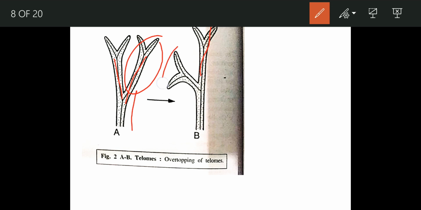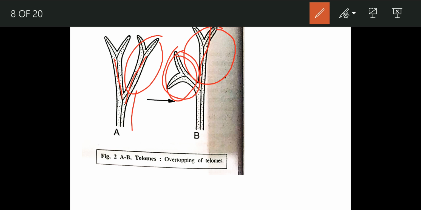And the other one will remain a weaker branch; it will be overtopped. This remains as such, and that is why it is going to form the lateral structures, like megaphylls.